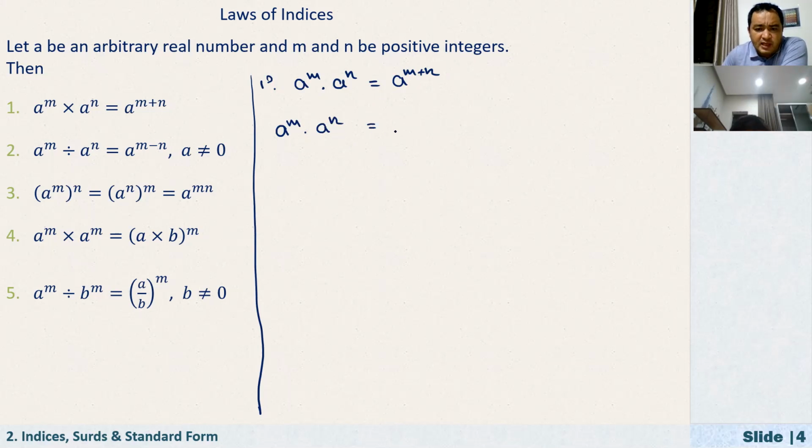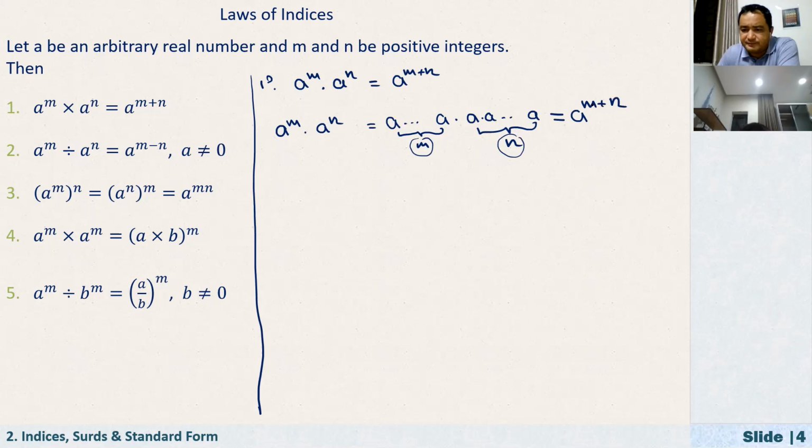What does a to the power m mean? That means that a is multiplied by itself m times, and here we have n more a's. Now here I have m a's, here I have n a's. Again, by definition, altogether how many a's do we have? m plus n. So I can just write it as a to the power of m plus n. That is a proof of the first one.